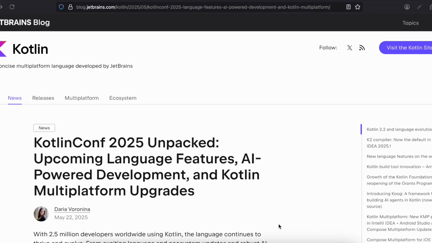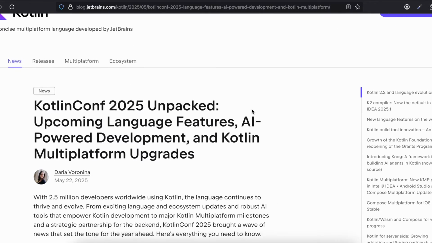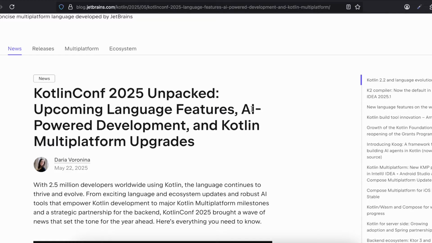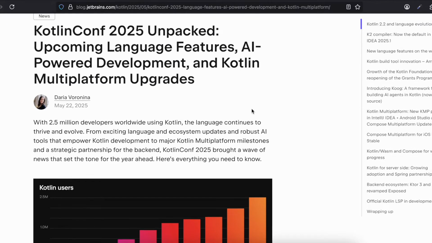Even so, KotlinConf is happening right now, and they have published this blog post called KotlinConf 2025 Unpacked: upcoming language features, AI-powered development, and Kotlin Multiplatform upgrades. So let's go through this blog post.